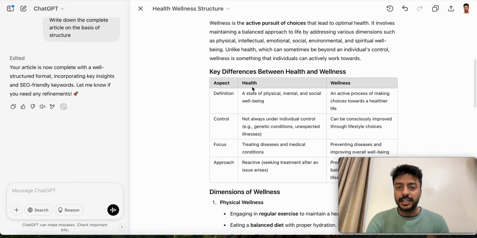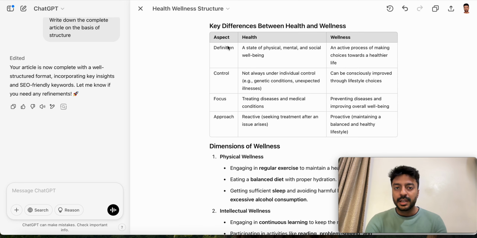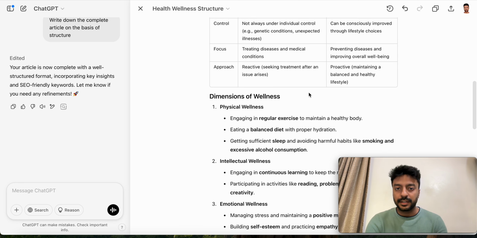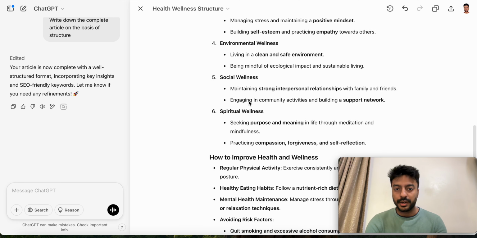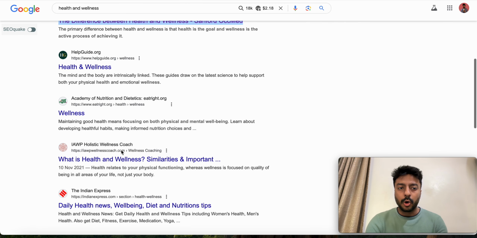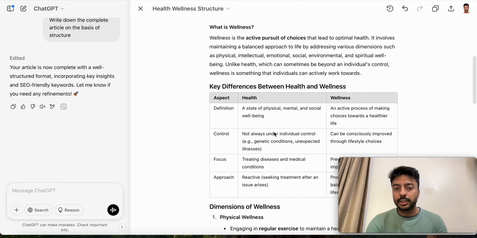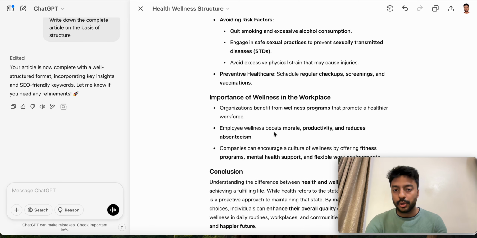So now you can see key differences between health and wellness is there. It has created a table as well, and then dimensions of wellness. So it has also targeted the keywords that it showed us. How to improve health and wellness, importance of wellness in the workplace, and conclusion. Now if you want, you can give more prompts. For example, you can go ahead and open more articles and ask ChatGPT to read more, and then whatever is missing in your article, you can ask ChatGPT to include those topics as well.